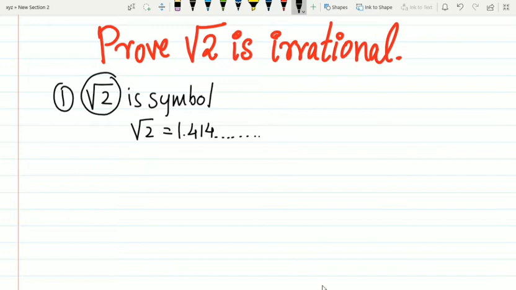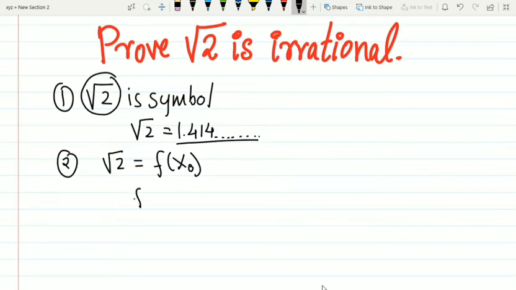So, when talking about whether root 2 is irrational or rational, we are not talking about this symbol, but we are talking about this number. The second argument I gave to you is that root 2 is a value of some function, say some function f of x at x naught. So what is this function? Let f of x be x raised to half, and root 2 is the value of this function at the point 2 where the function is defined.